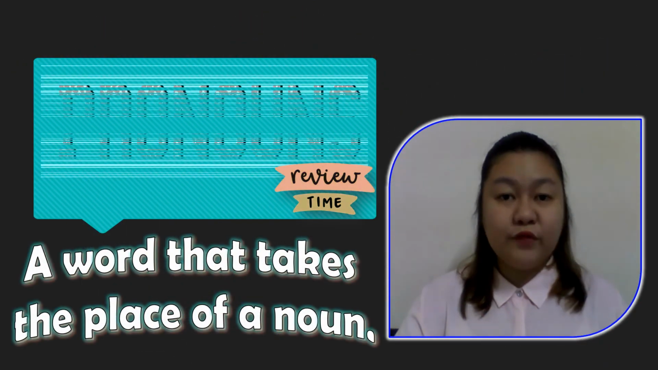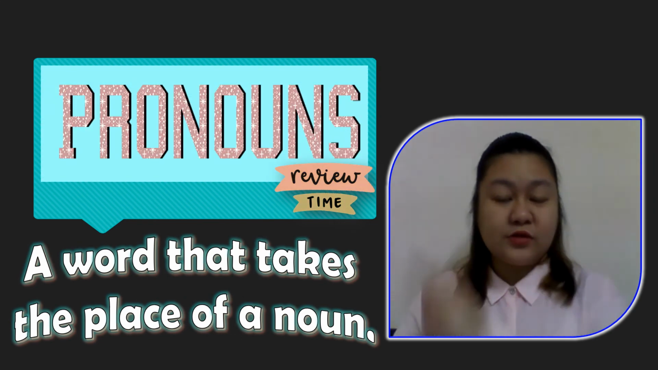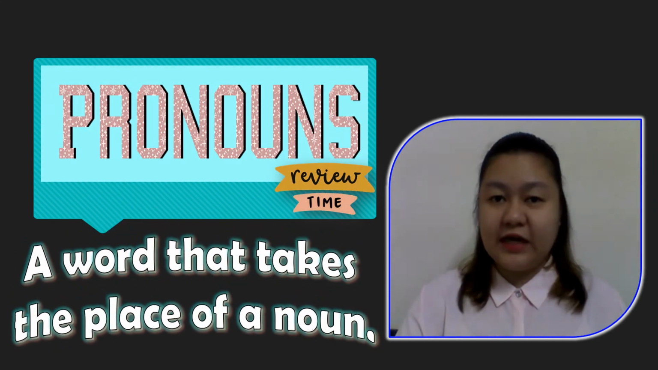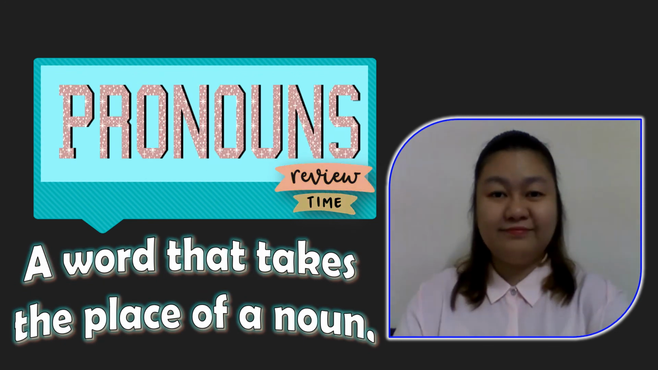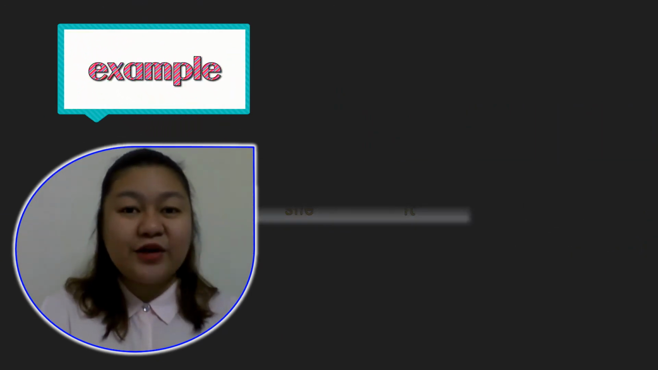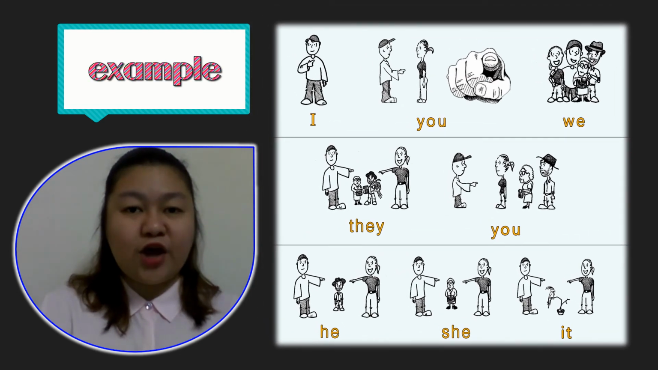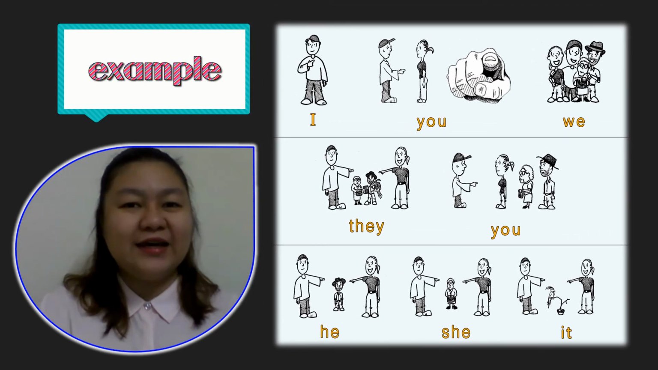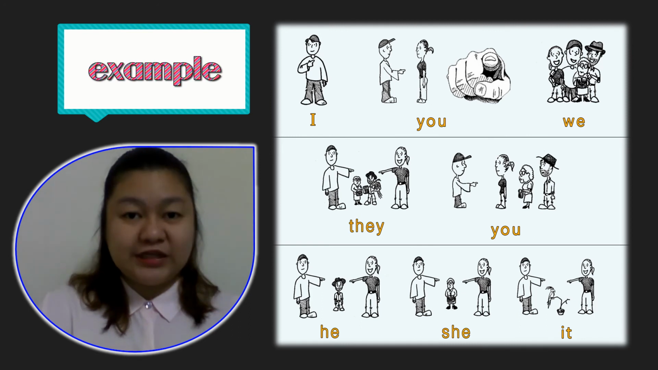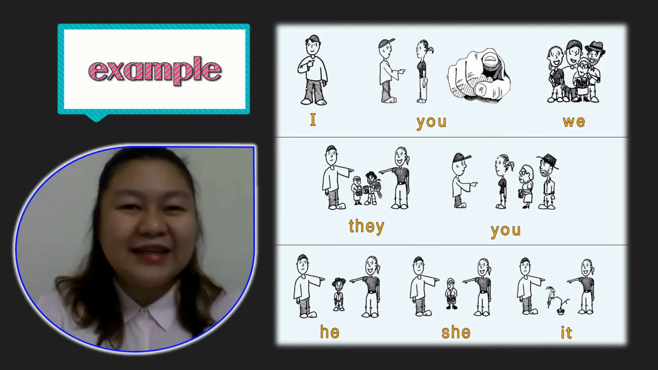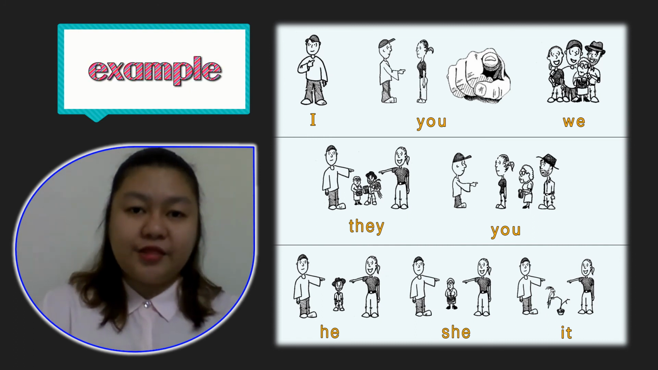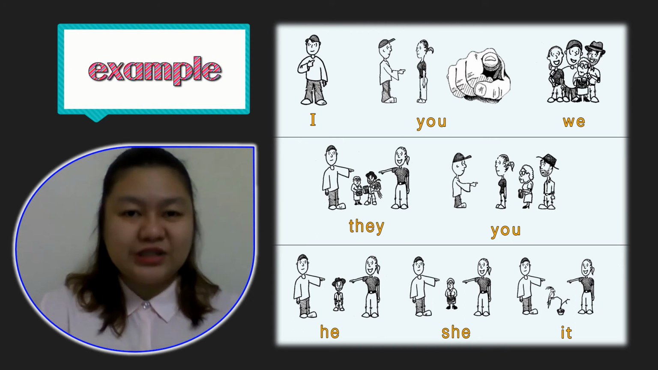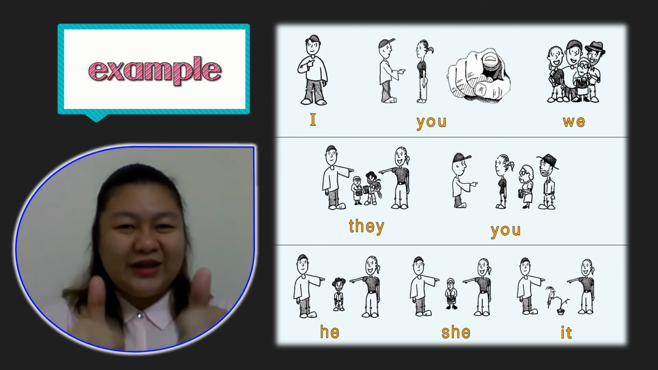Now for our review, pronouns. A pronoun is a word that takes the place of a noun in our sentence if the noun is not available. For example, let's read it all together. We have I, you, we, they, he, she, and it. Let's read it again. I, you, we, they, he, she, it. Very good. Nice job.